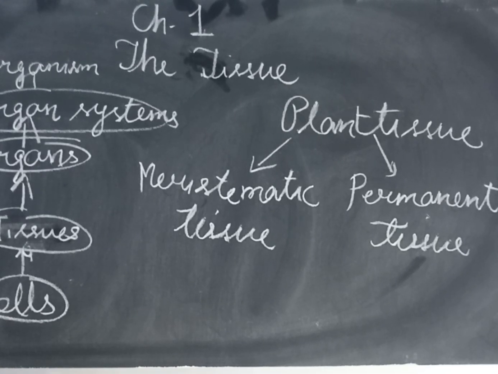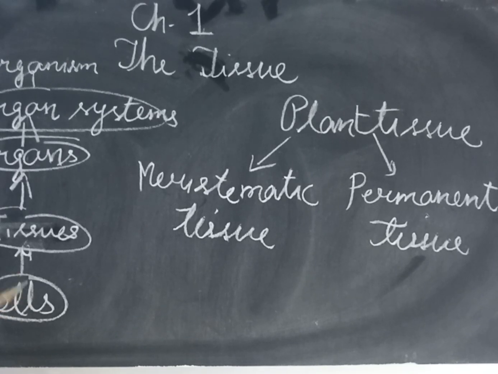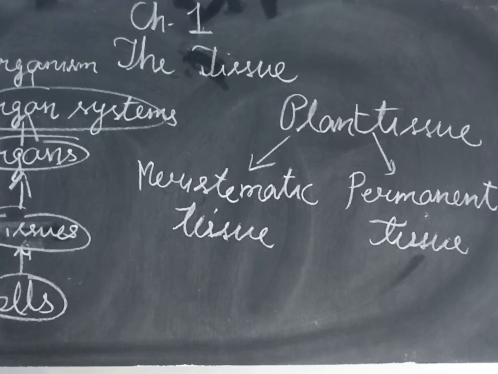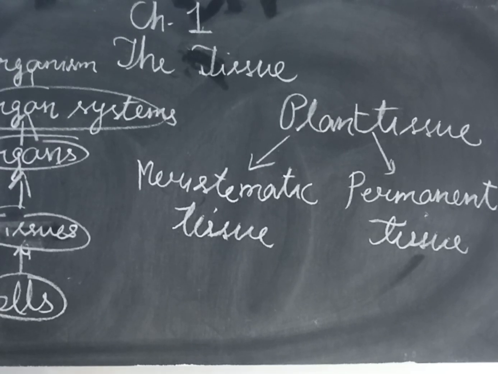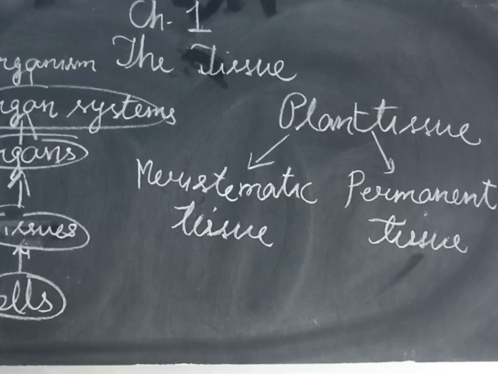In the same way, all living organisms are made up of cells. We can say cells are the basic unit of life. Some organisms are made up of just one cell, means a single cell. They are called unicellular organisms. In that organism, all the life processes, like respiration, excretion, digestion, are going on with the help of a single cell.